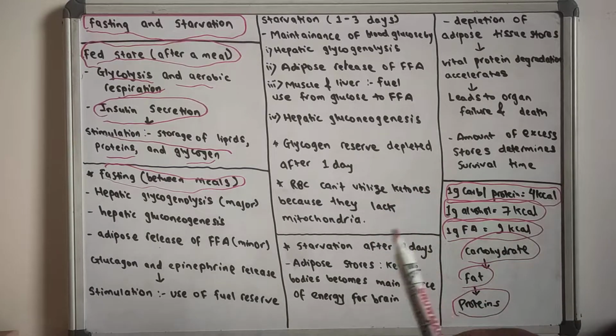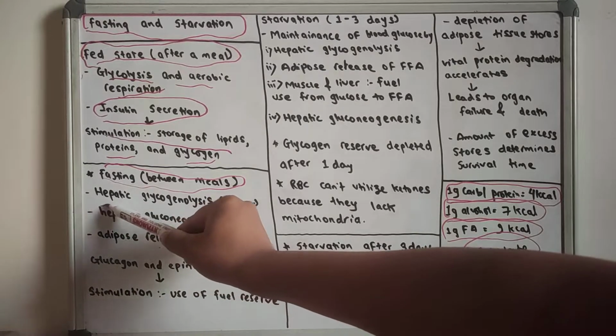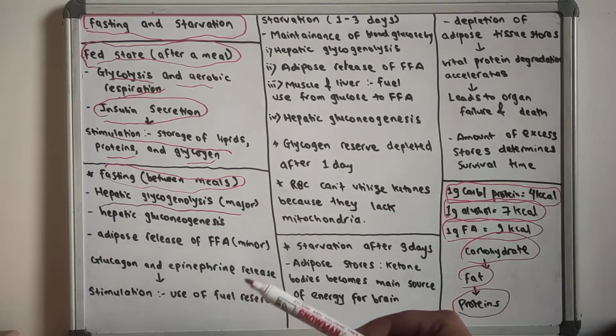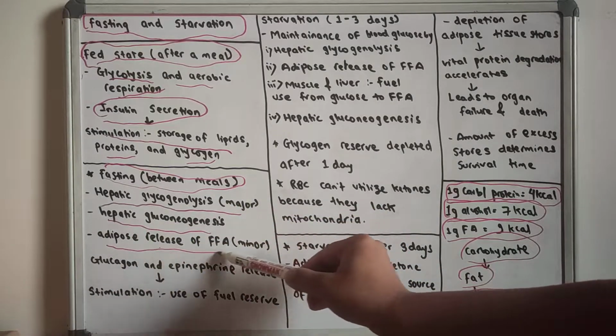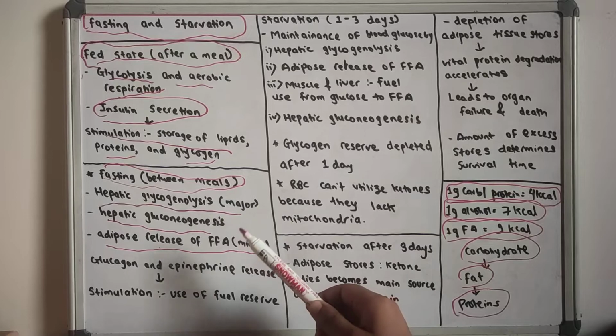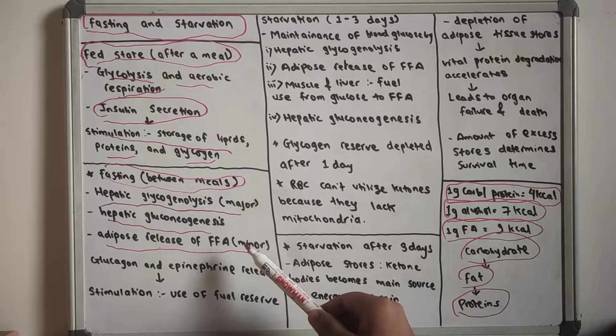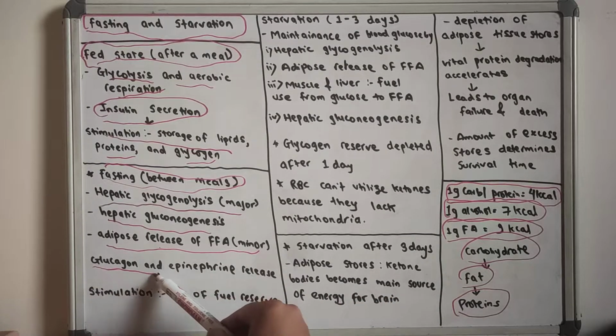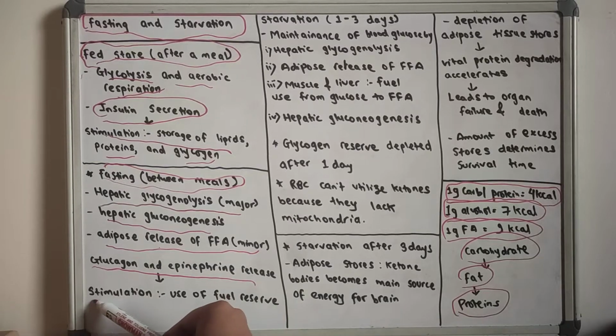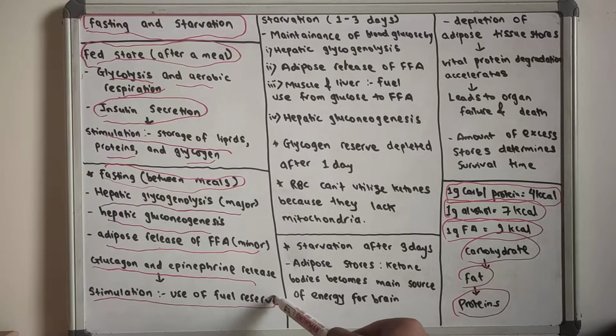During that fasting period, the major energy source will come from hepatic glycogenolysis, and others will be hepatic gluconeogenesis and adipose release of free fatty acids. This adipose release of free fatty acids is the minor metabolism that occurs during the fasting period, and there will be the release of glucagon and epinephrine, which will stimulate the use of other fuel reserves in our body.